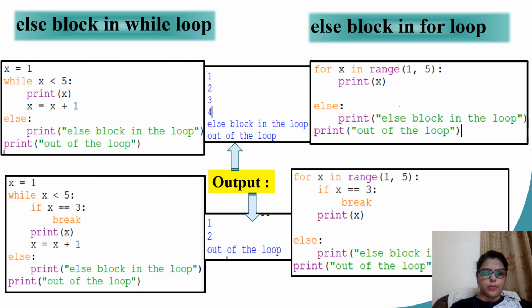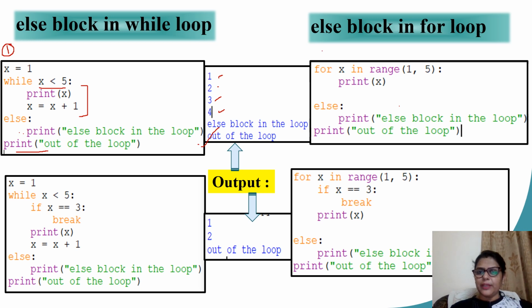Again, let us understand the else block taking some examples. In the first example, I am using a while loop which goes on up till 4 iterations because the value of x is starting at 1. The condition says x less than 5. I'm simply printing the value of x and updating the value of x by 1. So that gives me the output as 1, 2, 3, 4. After all these 4 iterations, I come to the loop else statement and I print else block in the loop. And finally, I come to the out of loop print statement, which gives me the required output.